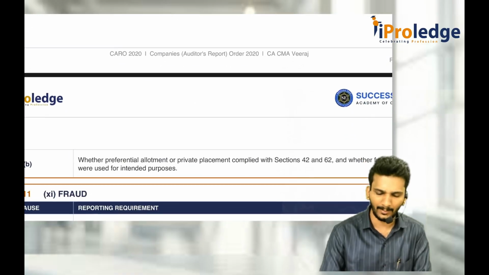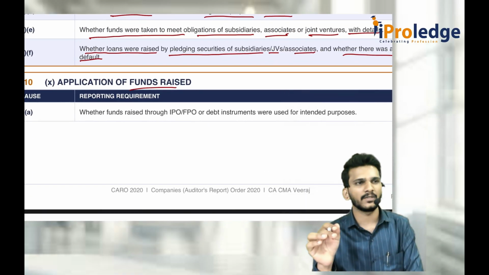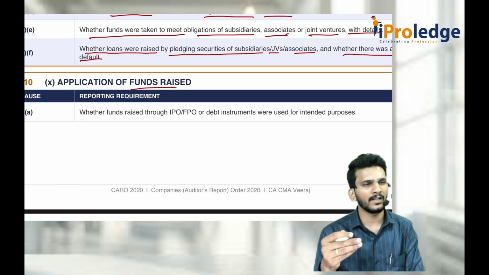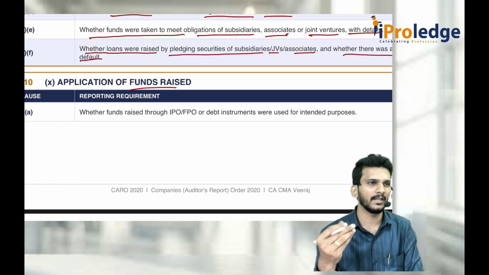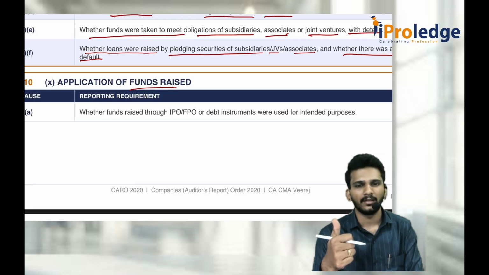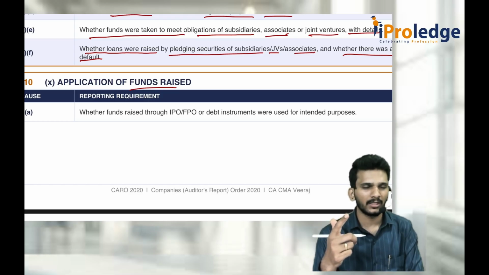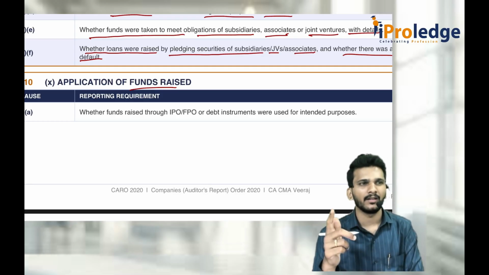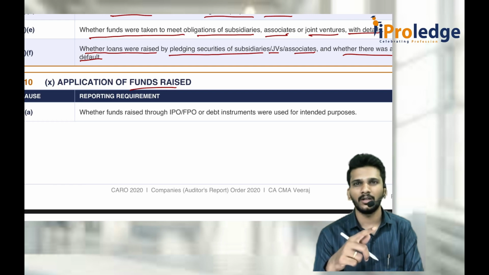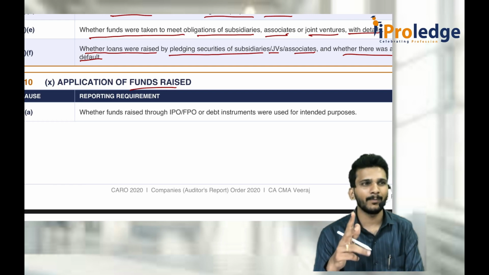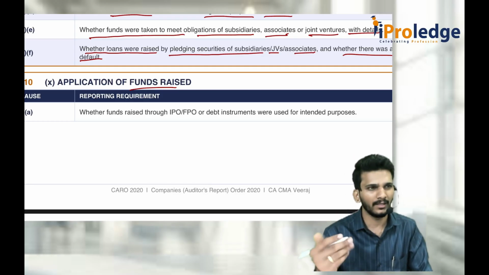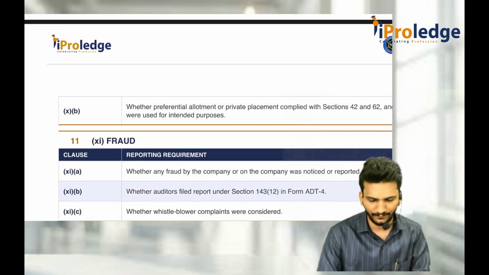The 10th consists of mainly 5 elements: application of funds raised. Whenever you raise funds for some purpose, you should use the funds for the same purpose. Sir, what are the modes of raising funds? There are 5 modes. One is issue of equity shares, IPO, FPO. The next one is conversion of debentures or preference shares into equity shares. Then stock into shares, shares into stock, private placement and preferential allotment. These are the 5 things. If you raise any money for that purpose, you use it for the same purpose. That is given under clause 10.